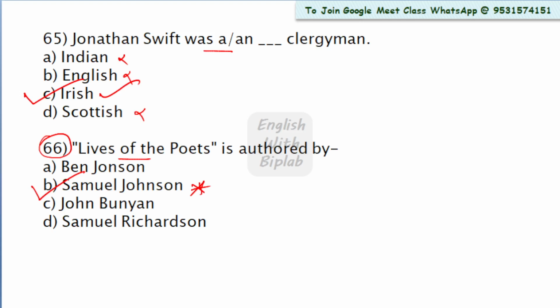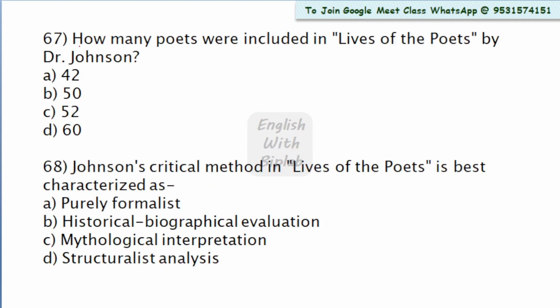writers. So now come to question number 67. How many poets were included in the Lives of the Poets by Dr. Johnson? I already told you the answer. 52 celebrated poets were included in Dr. Johnson's Lives of the Poets. Hence, here the right answer is undoubtedly option C.